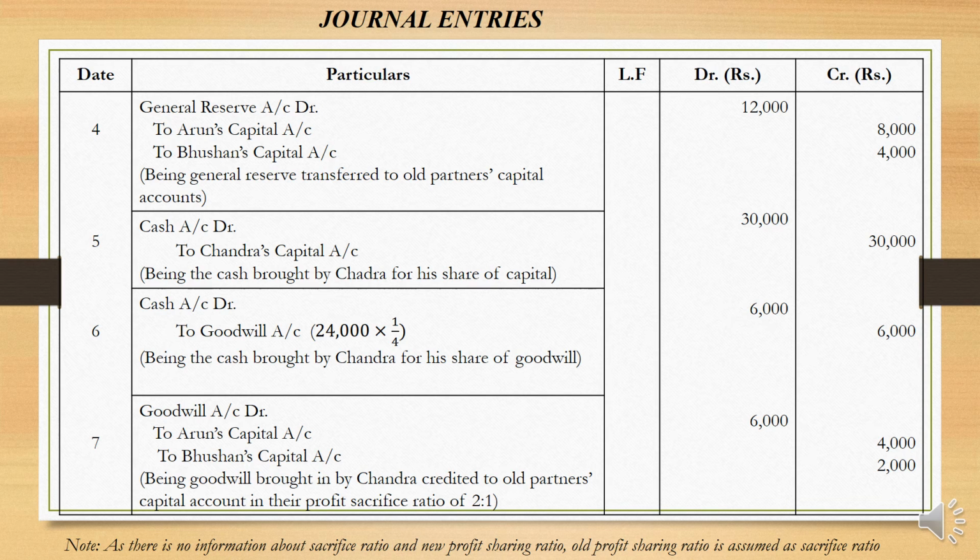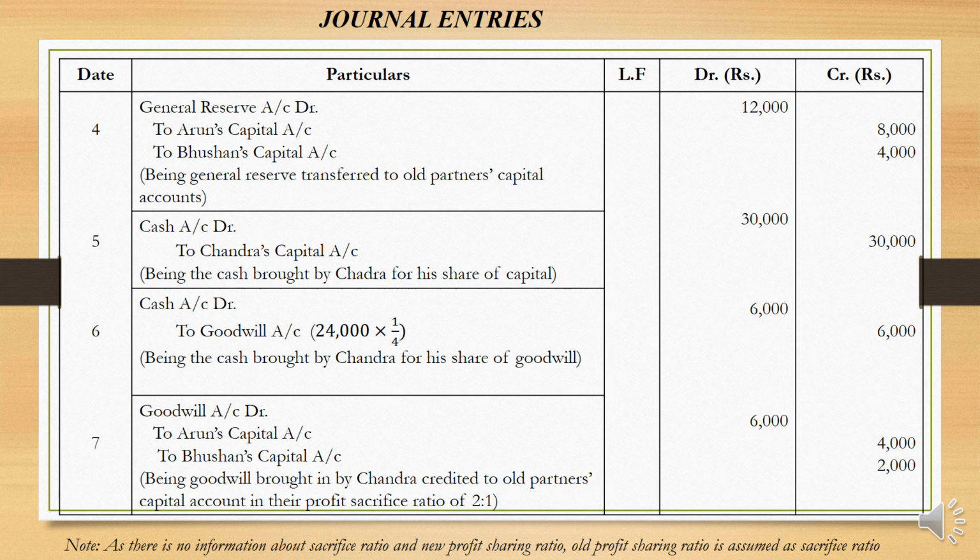Then next one is cash account debit to Chandra's capital account. This is the capital brought in by the new partner, 30,000. Then cash account debit to goodwill account, for the goodwill amount brought in by the new partner. The goodwill of the firm is worth 24,000, out of which the contribution to be made by Chandra is 1/4, which is 6,000.